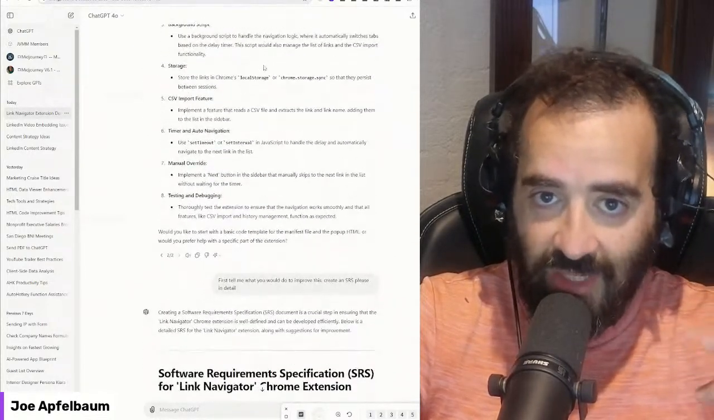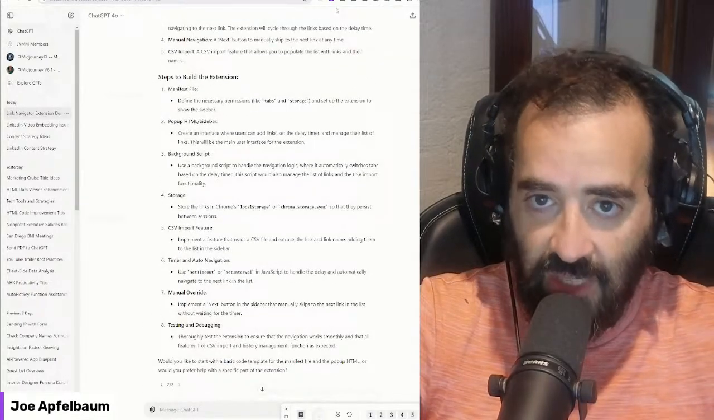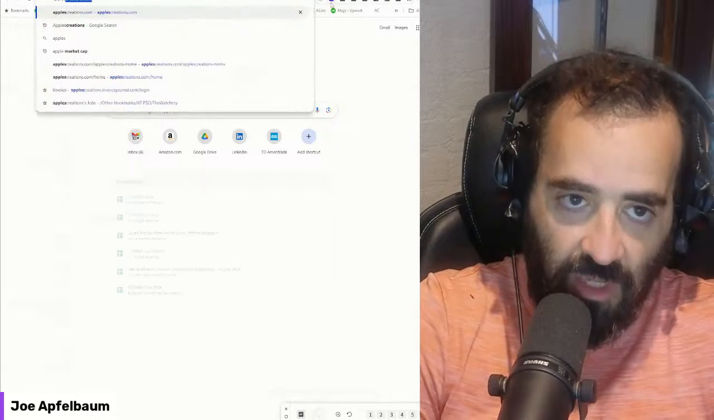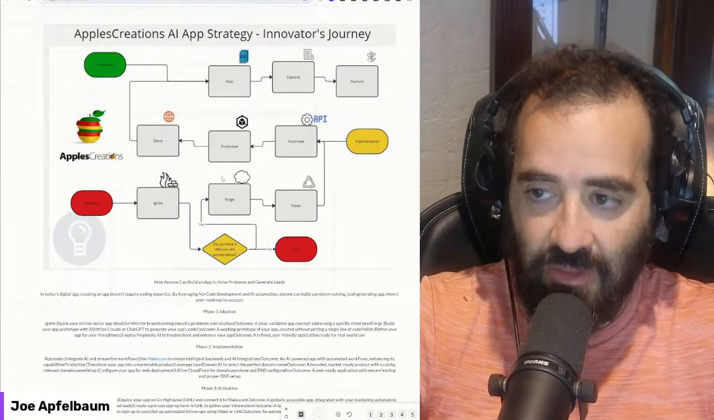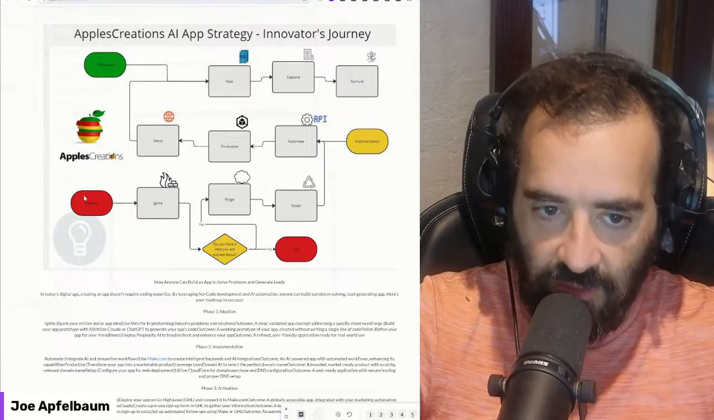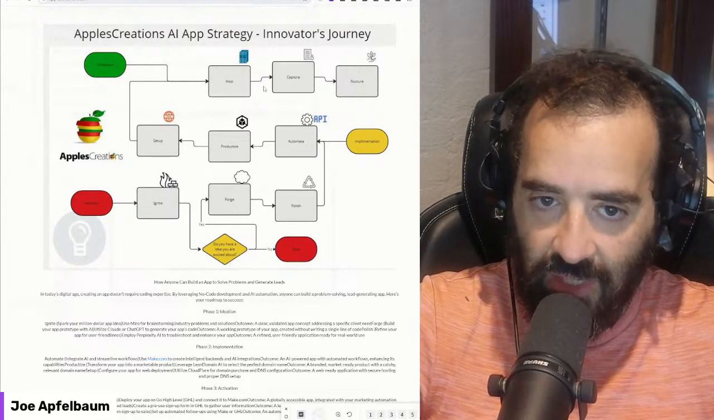So this is my ideation thing, right? So this is the thing that allows me to be able to ideate. So if you go to applescreations.com, this app right over here, this system that I created allows me to be able to go from ideation to implementation to activation and actually get users, get clients in your business.